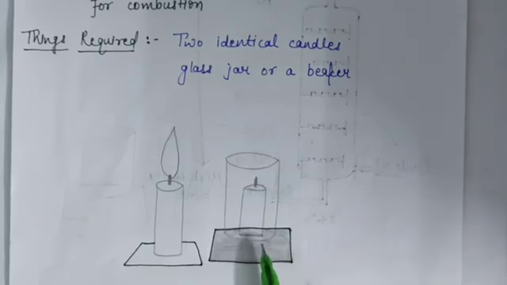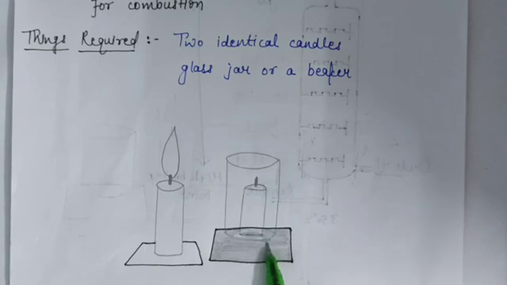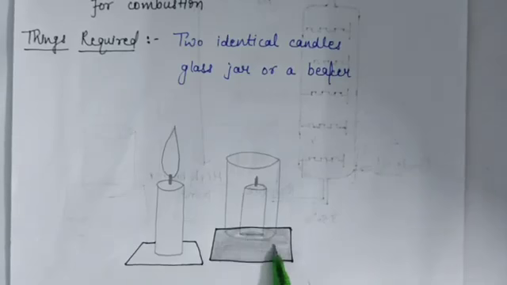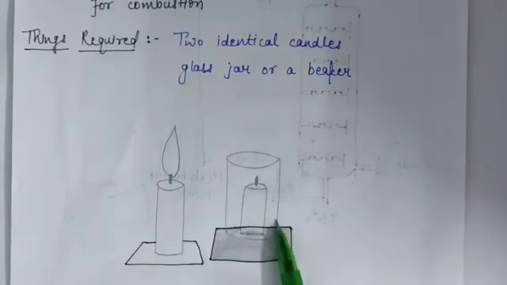So when you cover it with an inverted glass jar, you will observe that the candle covered with the beaker, means with the glass jar, stops burning after some time. Now why does it happen? This happens because all the oxygen present in the inverted glass jar has been used up by the burning candle. Now there is no air left inside the jar. It means there is no oxygen present in the jar.